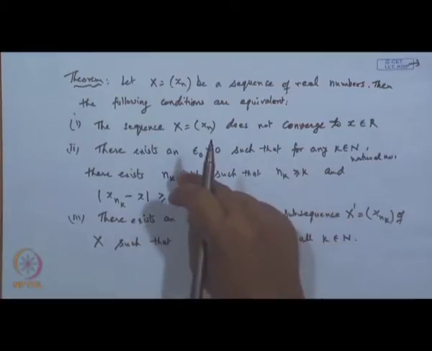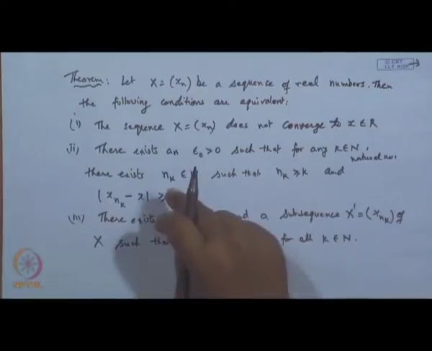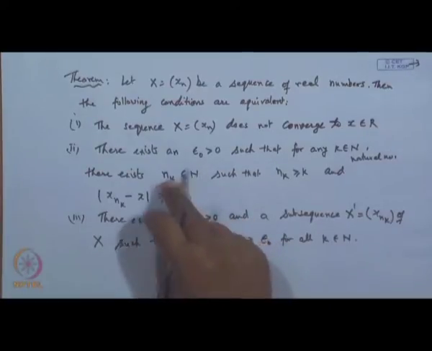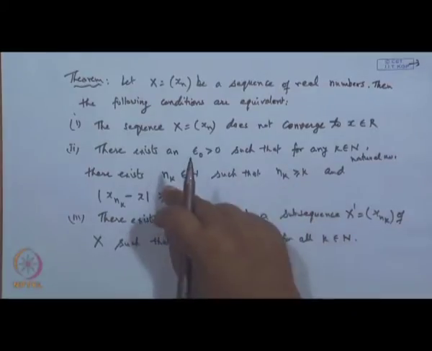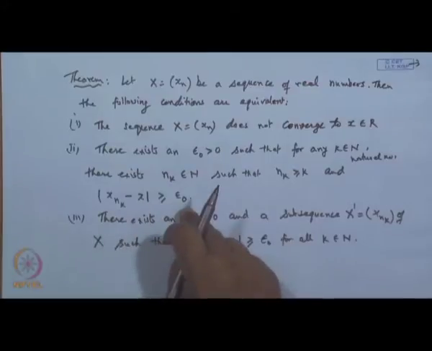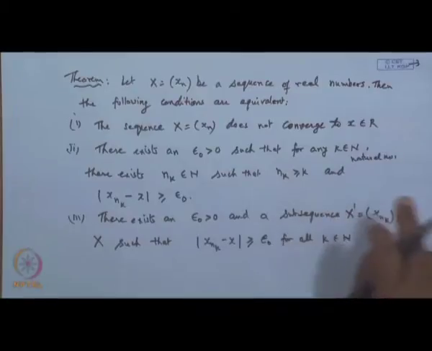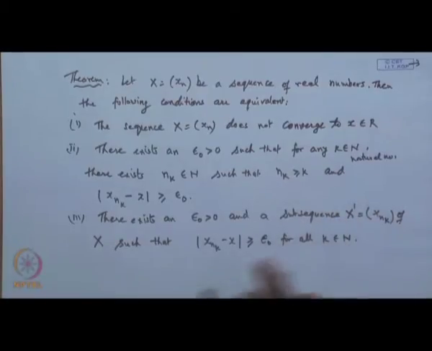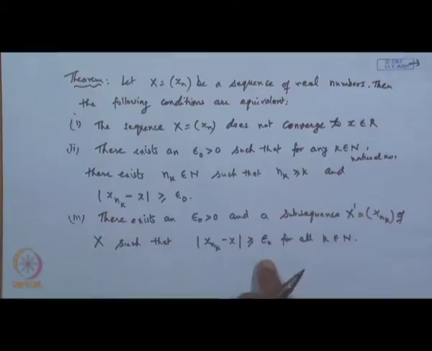Basically, the difference between the second and third is that the second says the n k's may or may not follow the increasing order, just that there exists some n k where this is true. But here there must be a sequence n 1, n 2, n 3, which should be in increasing order, n 1 less than n 2 less than n 3, and corresponding to these positive integers a subsequence x n k can be obtained, so that it satisfies this condition.